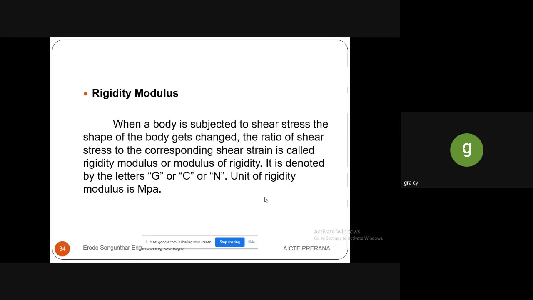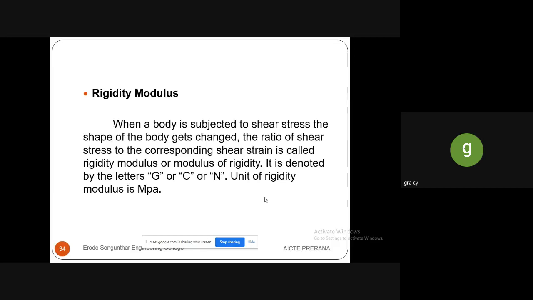So next term is rigidity modulus. Rigidity modulus is that when a body is subjected to a shear stress, the shape of the body gets changed. Normally, modulus of elasticity is nothing but stress by strain. The same thing, if it is a rigidity modulus, it is the ratio between shear stress to the shear strain.